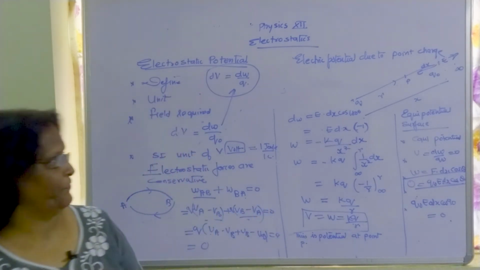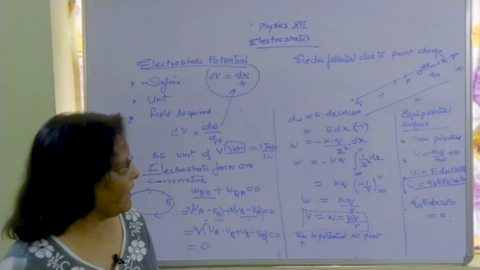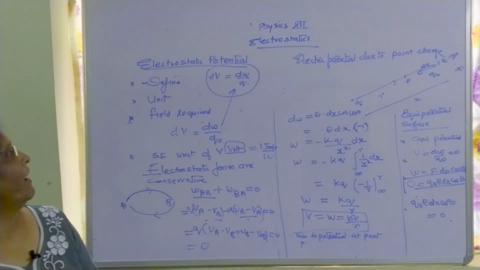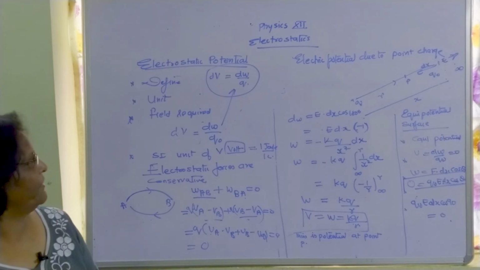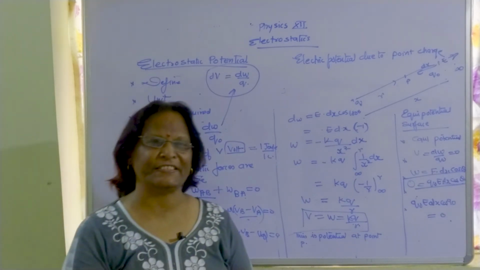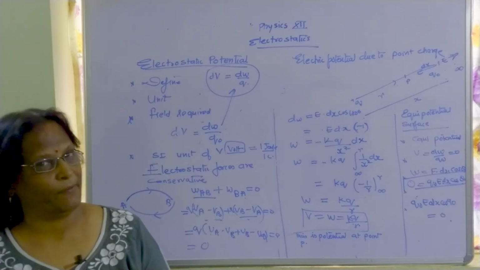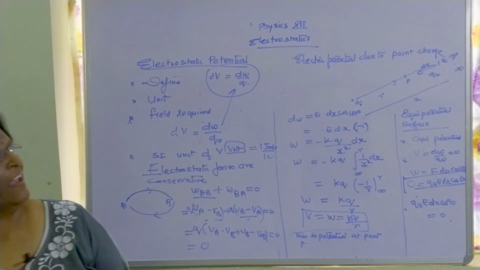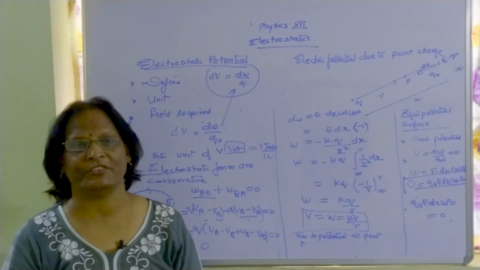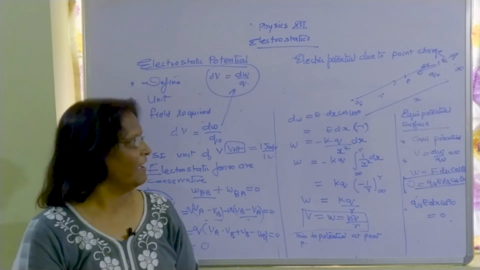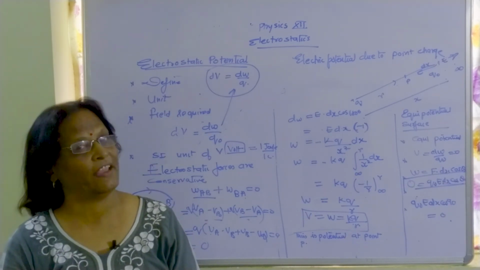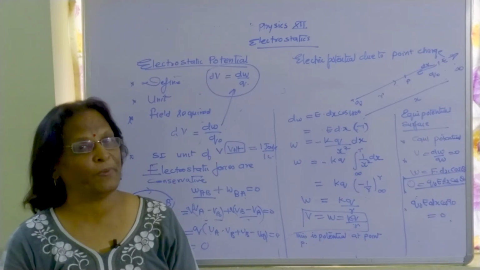That's all for the video today. I have clarified what electrostatic potential is, then the definition, unit, and formula. Also, the force existing here is conservative by nature, and the electrostatic potential due to a point charge. Clear? This electrostatic potential, for your information, is a scalar quantity, which has to be kept in mind.